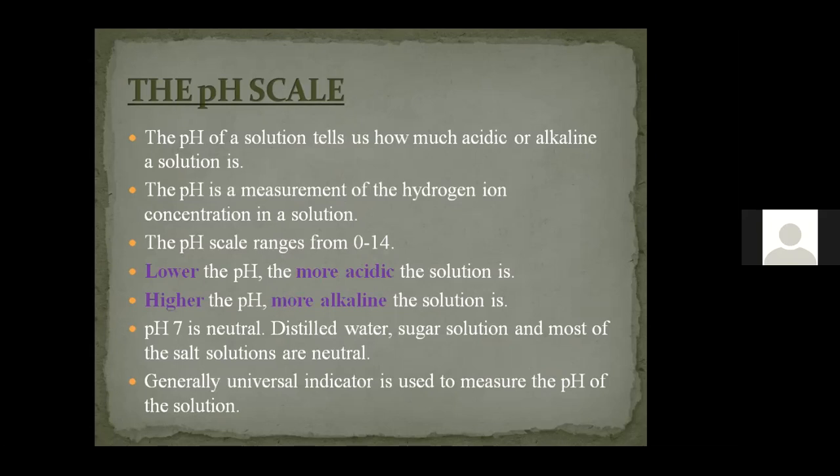And in order to measure the pH of a solution, we generally use universal indicator. Have you heard the term indicator? An indicator is one which is used to indicate the acidic and basic nature by changing color. Based on the color, we can see the pH of the solution. So what is the universal indicator?